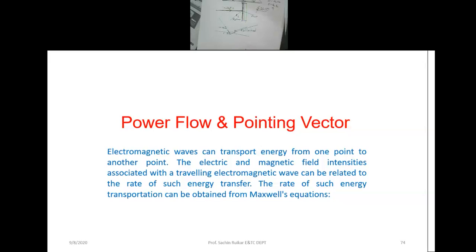How much is the power for this particular electromagnetic wave, or what are the field components of this wave? The Poynting vector gives P equal to E cross H, where E is the intensity of the electric field component and H is the intensity of the magnetic field component.